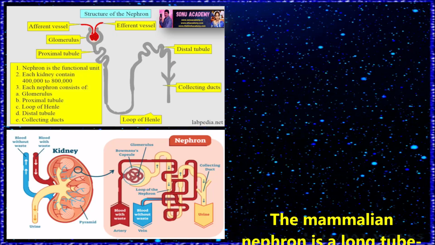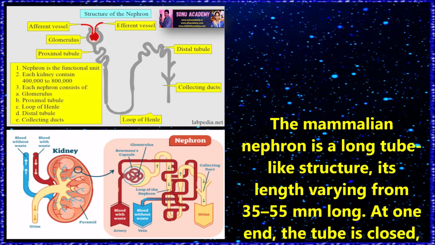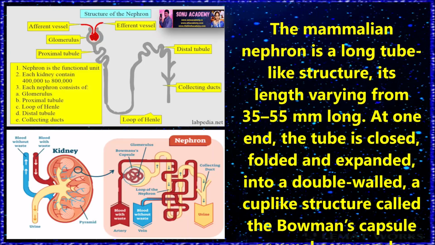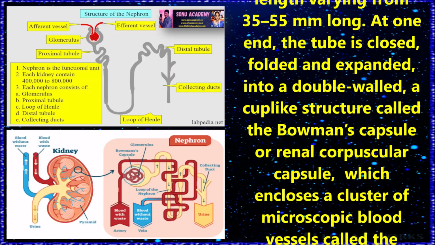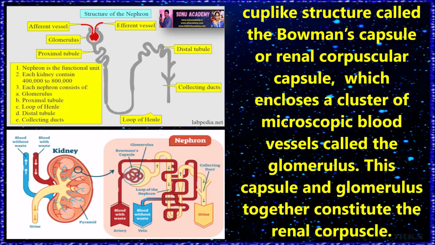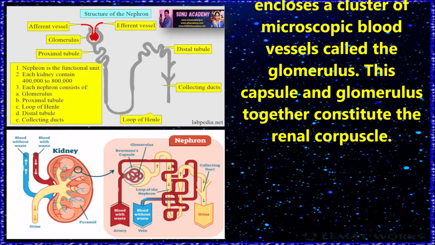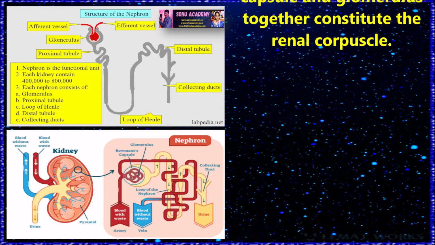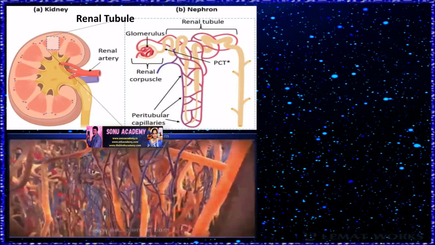Children, let us study the structure of the nephron. The mammalian nephron is a long tube-like structure, its length varying from 35 to 55 millimeters. At one end, the tube is closed, folded and expanded into a double-walled, cup-like structure called the Bowman's capsule or renal corpuscular capsule, which encloses a cluster of microscopic blood vessels called the glomerulus. This capsule and glomerulus together constitute the renal corpuscle.